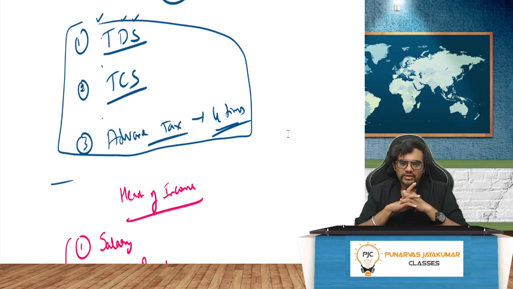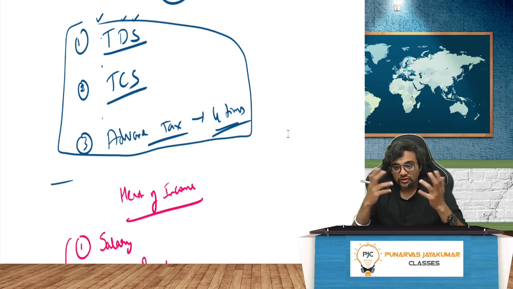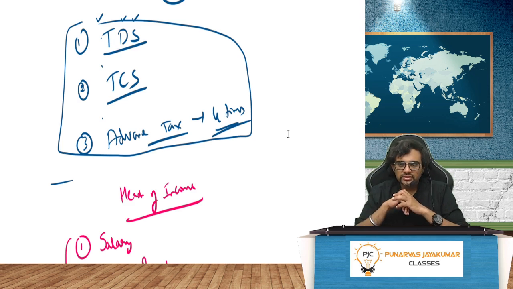Now coming to income tax, the direct tax code is coming, but that will be old wine in a new bottle. If you understand the Income Tax Act properly, direct tax code will be very easy. And it's not called direct tax act; it is direct tax code. Code means it's codification of existing laws. Whatever existing laws are there, they'll change a little bit and bring out a code.